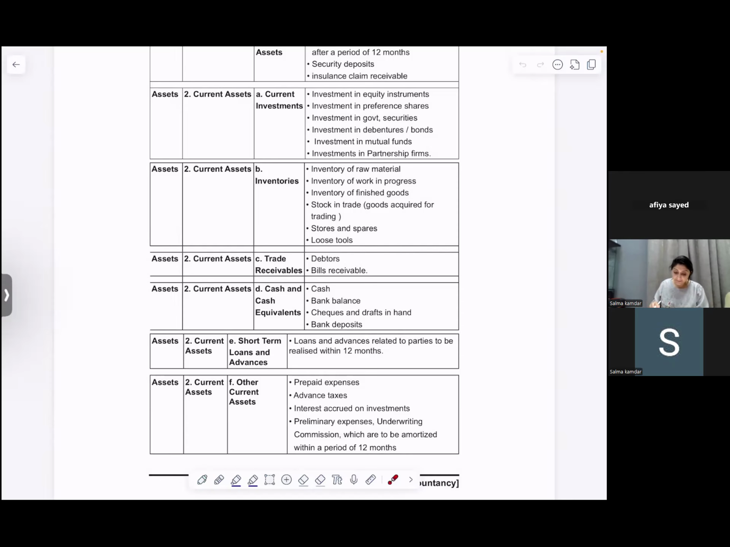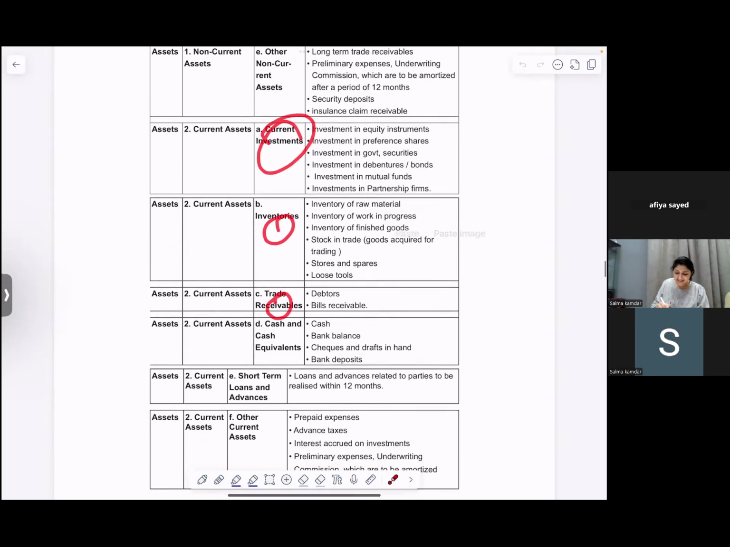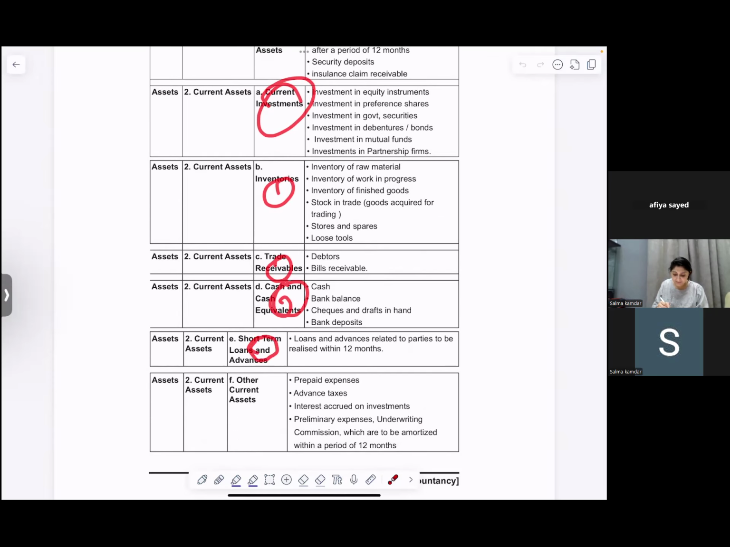In your assets, your number two is what? Your current assets. In your current assets, what do you have? You have CIT, CSO: current investments, inventories, trade receivables, cash and cash equivalents, short-term loans and advances, and other current assets. I hope you're with me.